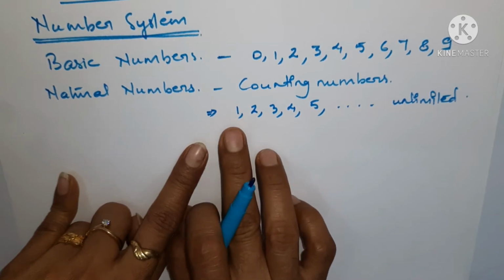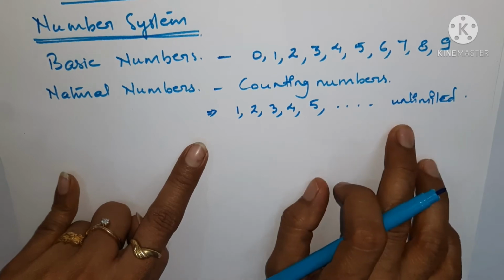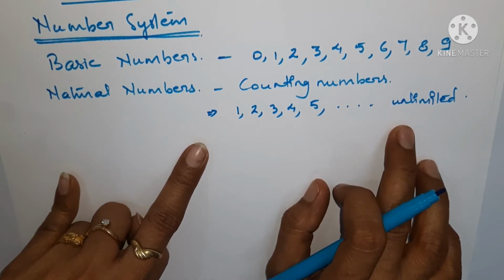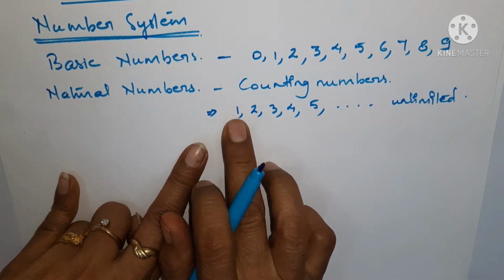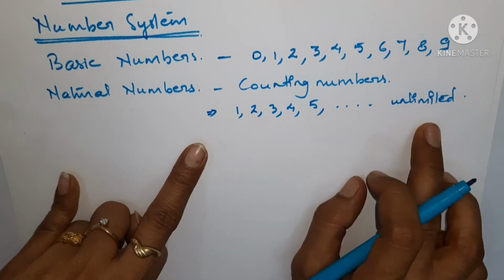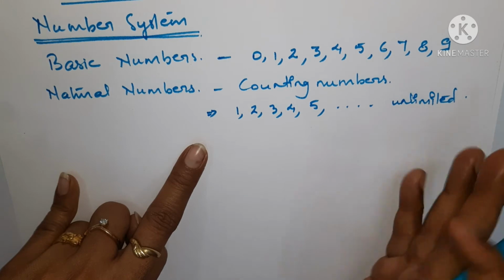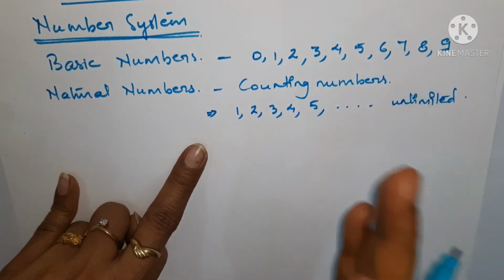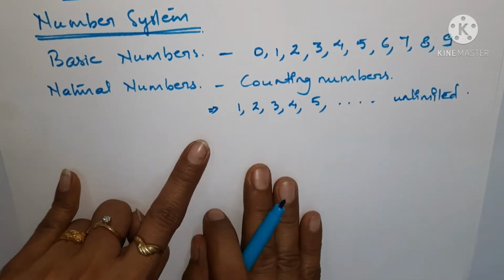Remember one thing: every natural number has its predecessor except the smallest natural number. Which one is the smallest natural number? 1 is the smallest natural number, and except this number, every other number has its predecessor as well as its successor. I'll be discussing predecessor and successor a little further.